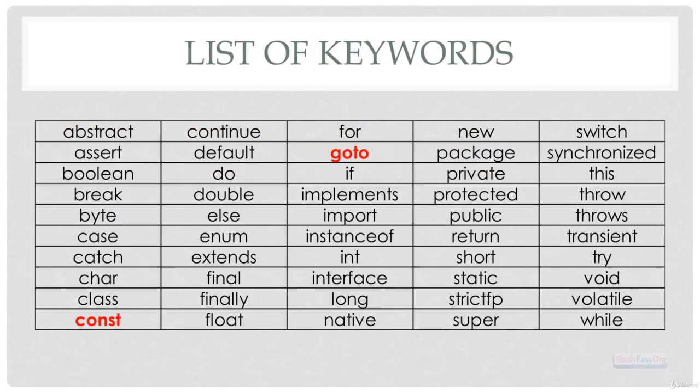Now let me quickly show you the list of keywords. Out of these, in total we have 50 keywords. Two of the keywords are not in use, and you can definitely guess that the keywords which are in bold font and in red color are no longer in use. So in other words, we can also say that there are in total 48 active keywords in Java.